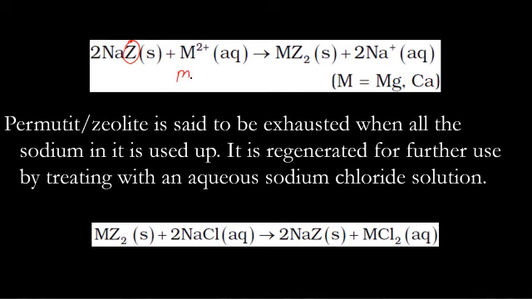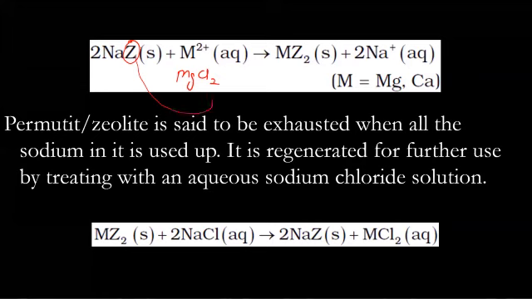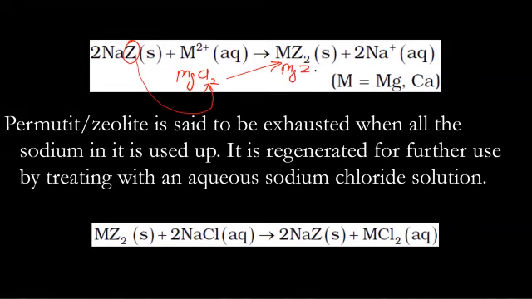For example, if it is MgCl2, it replaces Cl2 and produces MgZ. In this case, remember, you can regenerate the permutit or zeolite by simply getting the product treated with sodium chloride.